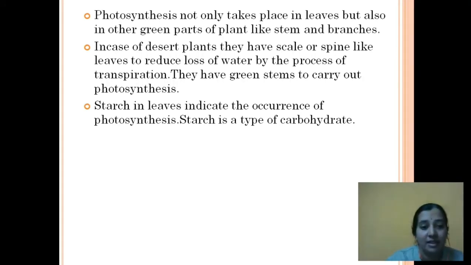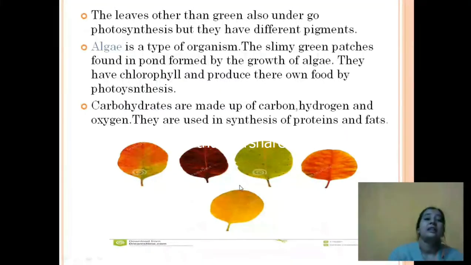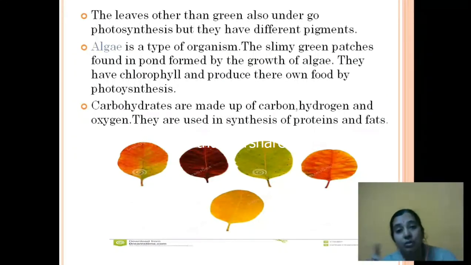Okay, now next we have the leaves. We see not only green color leaves, we have some other color leaves also, right? Some are yellowish, reddish, brown. How do they get this color? They get this color because of the different kinds of pigments present in them. You would ask whether the photosynthesis process takes place in them or not. Yes, photosynthesis takes place in them also, but they have a different pigment for that.